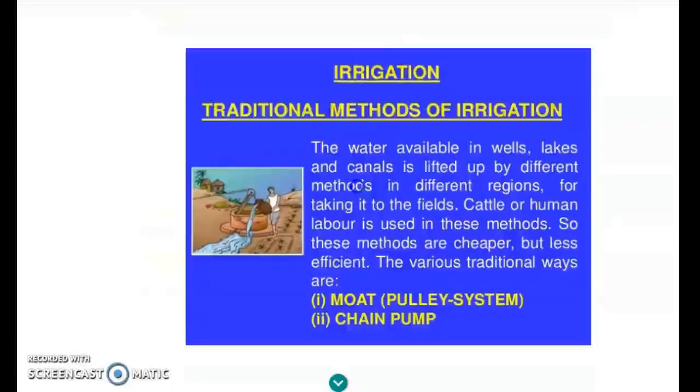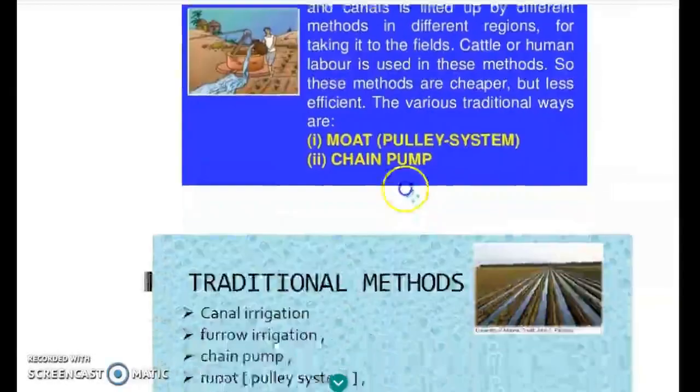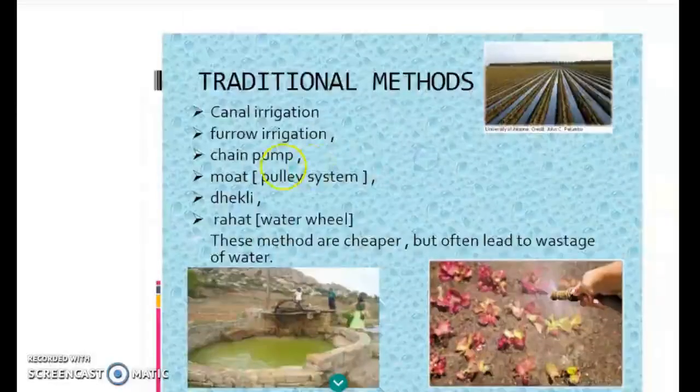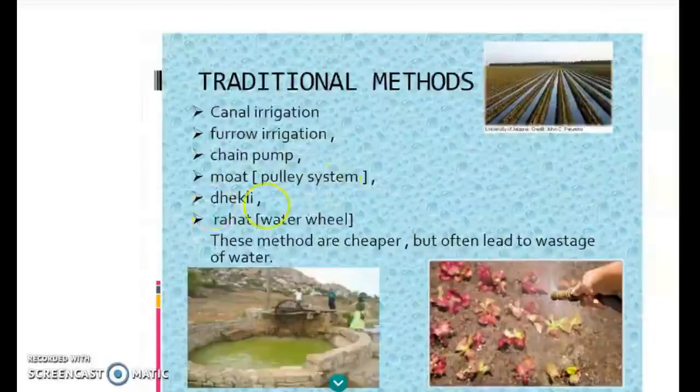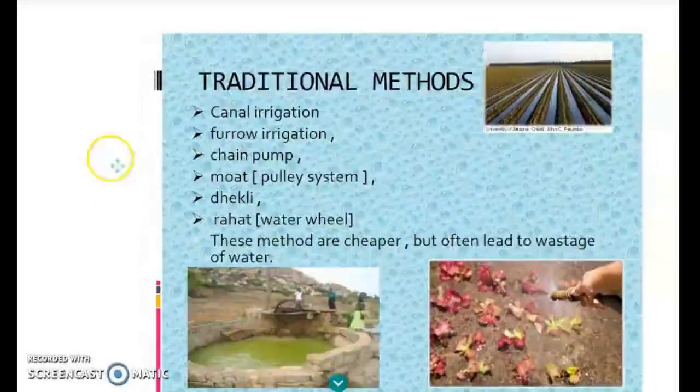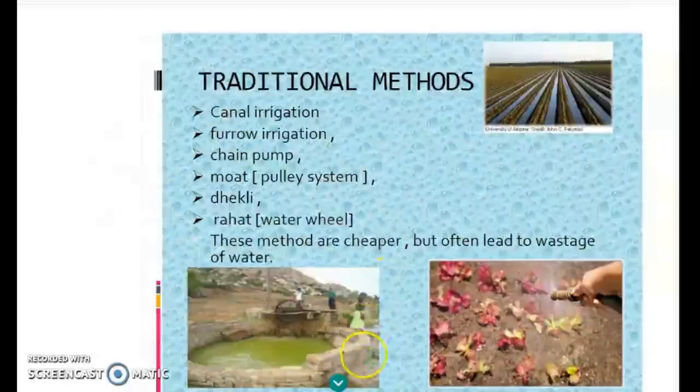Traditional methods are the olden methods that were used for irrigation. The problem with these methods was that they used more labor, animals and all such things. They were cheaper, but they were less efficient. They couldn't save water, they wasted water. Some of the traditional methods are canal irrigation, furrow irrigation, chain pump, moat or pulley system, Dekli, Rahat. These are some of the traditional methods. We will be studying each of these methods in detail. They are cheaper, but they waste most of the water.